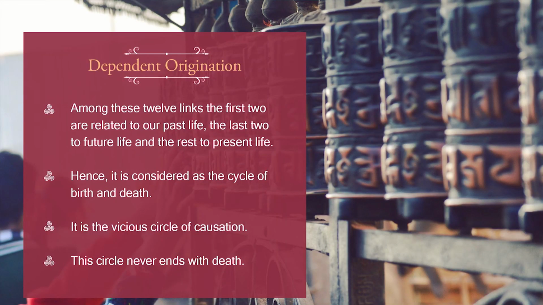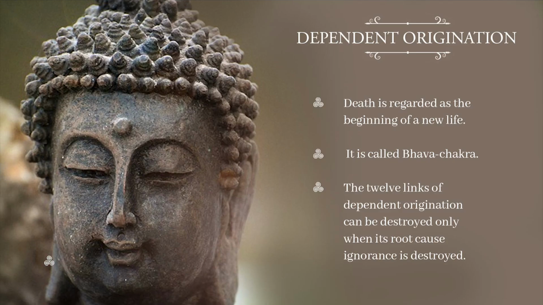Among these 12 links, the first 2 are related to our past life, the last 2 to future life, and the rest to present life. Here, it is considered the cycle of birth and death. It is the vicious circle of causation, and the circle ends with death. Again, it is said by Buddha that death is not the end of the soul, or of everything. Death is regarded as the beginning of a new life. Only one life has finished with death, and from that very point, another life emerges or is going to start. That is why it is called Bhava Chakra.